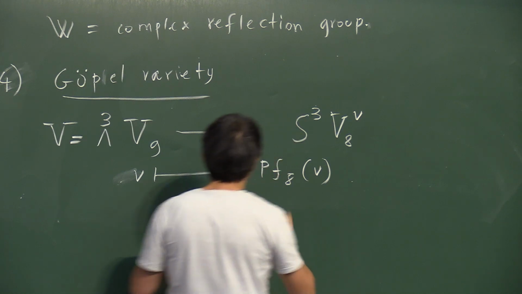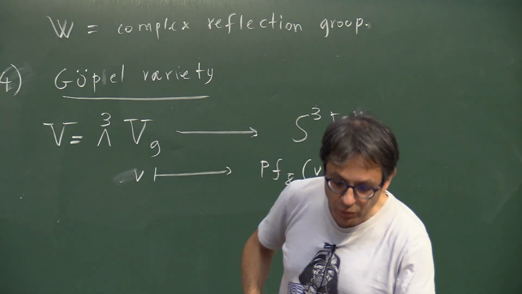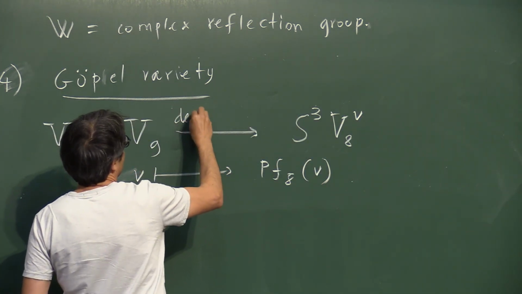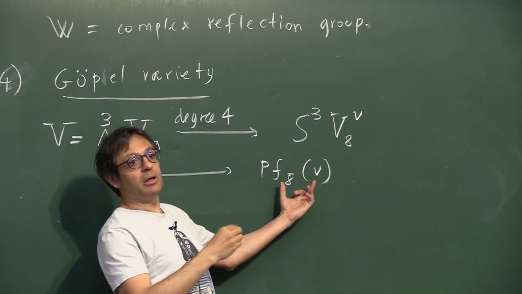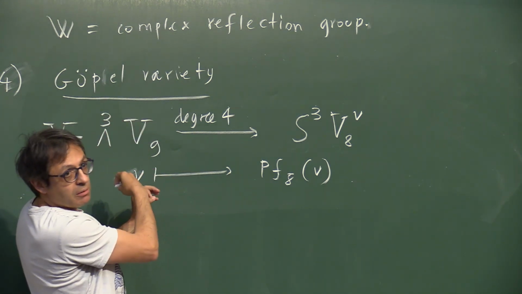It's a cubic. This is not a linear map. This is actually a polynomial map of high degree. In this case, it's given by degree 4 polynomials. I mean, the coefficients of the cubic are degree 4 polynomials in the coefficients of V. Okay?